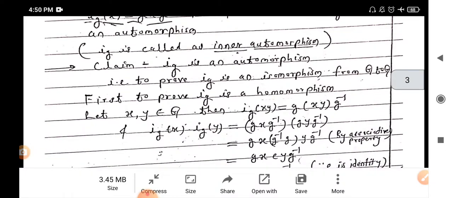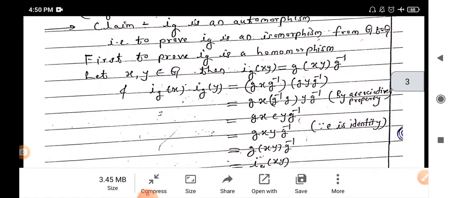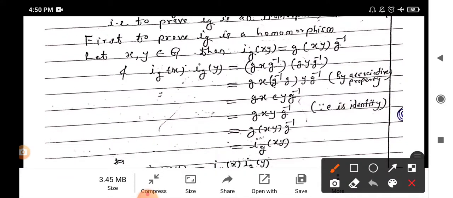For the isomorphism we first prove the homomorphism, that is, Ig of xy equals gxyg inverse from the definition, and from the other side Ig of x times Ig of y is gxg inverse gyg inverse. Then by the associative property it is gx bracket g inverse g, therefore it becomes gxyg inverse, which is Ig of xy.